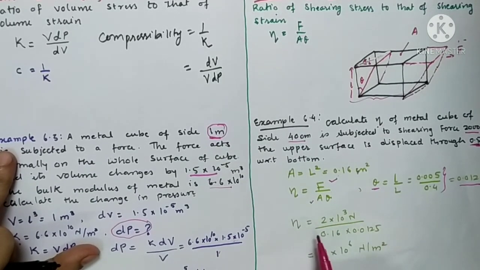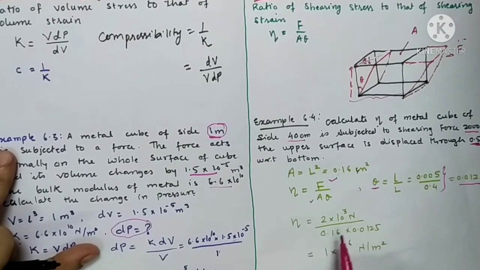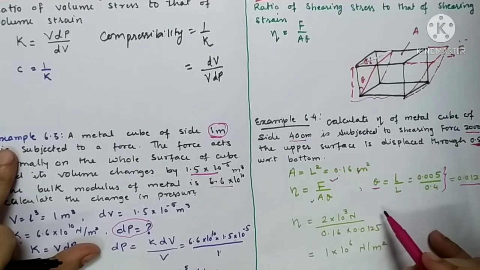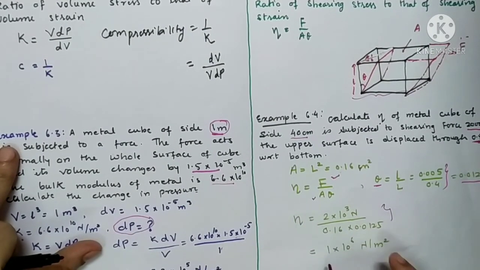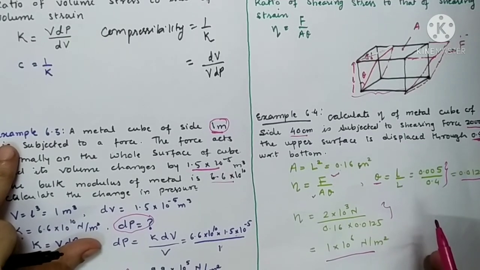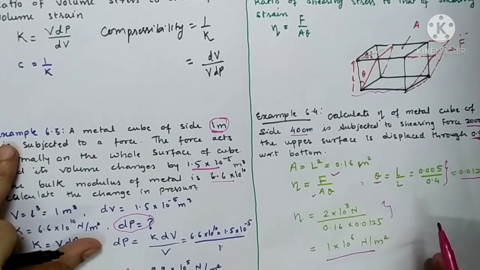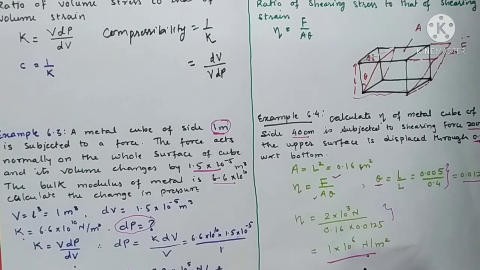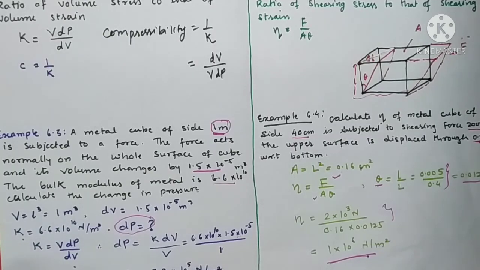So substitute the values of F, A and theta from the above data. Eta is equal to 2 into 10 raised to 3 Newton upon 0.16, since A is 0.16, and theta is 0.0125. Once you substitute it, everything gets cancelled. The only thing that remains is 1 into 10 raised to 6. This is the value of eta, the modulus of rigidity of the cube. So hope you have understood all the three moduli of elasticity. Let's stop here. Thank you.